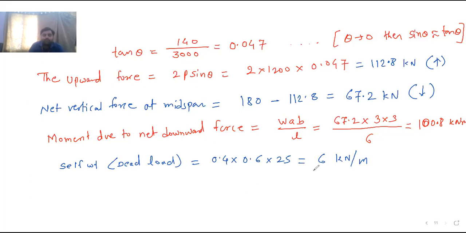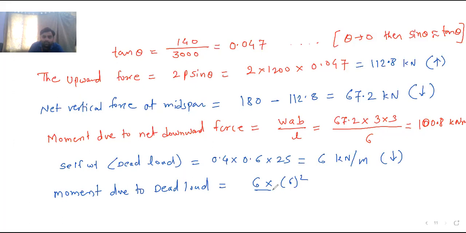So this is the self weight of the beam. This will also act vertically downward. Self weight always acts vertically downward. To calculate the moment due to self weight, due to dead load, it is 6 into, what is the span? Again 6 squared divided by 8. So what is the answer? 27.